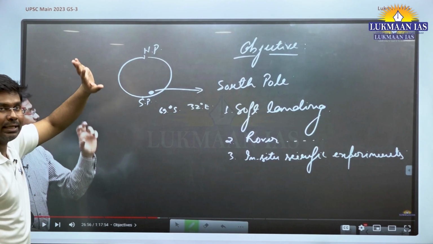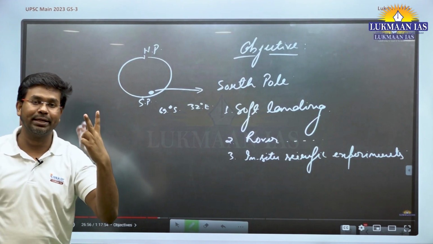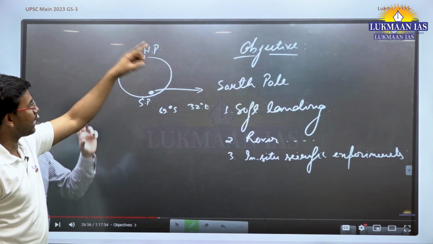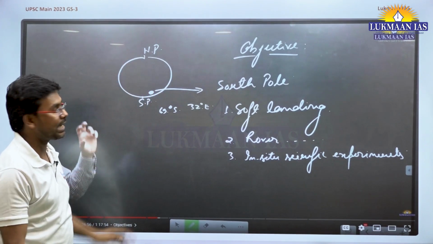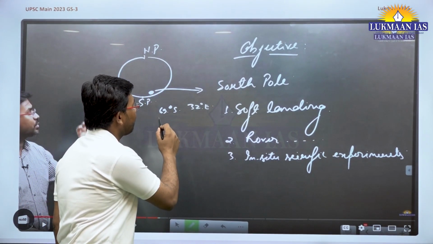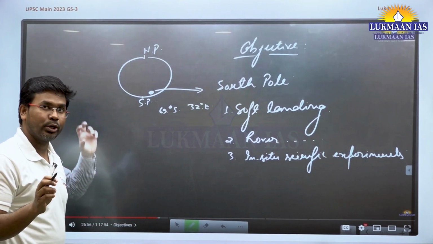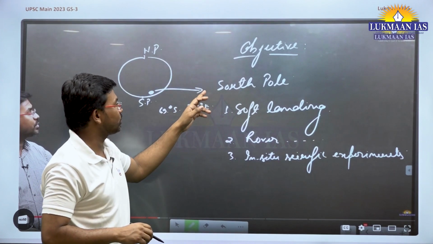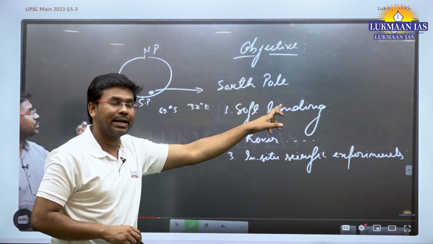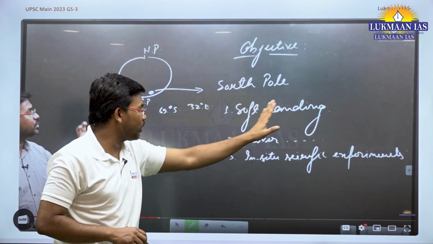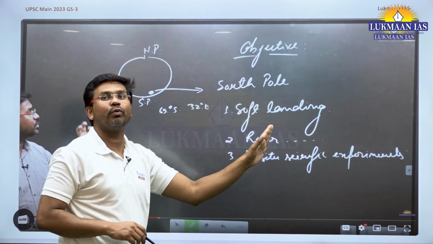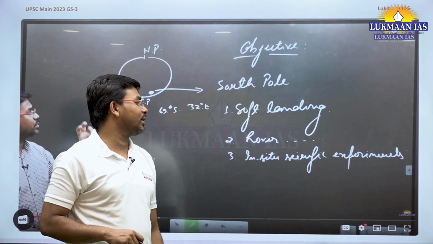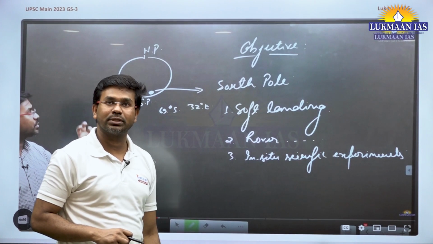And in the editorial discussions, I have taken two editorial discussions on the Chandrayaan-3 mission. In one of the discussions I discussed the South Pole, precisely the latitude and longitude where we wanted to have a soft landing, and I also mentioned the objectives. We wanted to do a soft landing on the south pole of the moon using the lander module, and we wanted to make the rover roam on the surface of the moon, and the rover should do in situ scientific experiments on the surface of the moon.